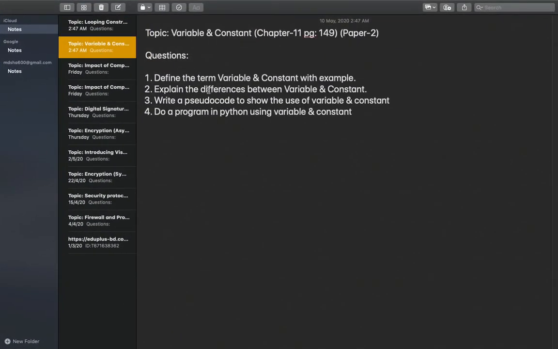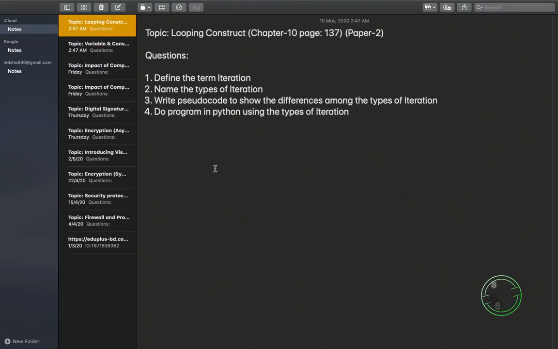Last class for the paper 2 we have done variable and constant, that is from chapter 11 page 149. We have done the questions: define the term variable and constant with example, differences between variable and constant, pseudocode to show the use of variable and constant, and finally we have done a program in Python using variable and constant. Today we'll go with the topic looping construct from chapter 10 page 137.